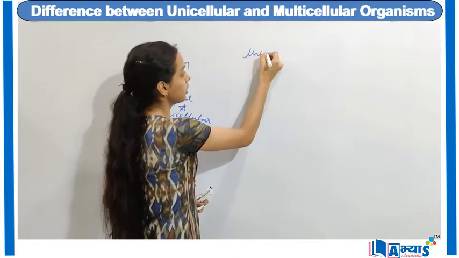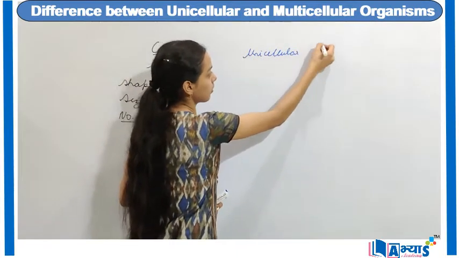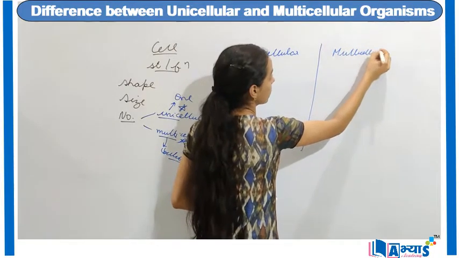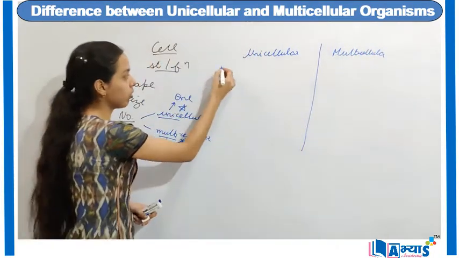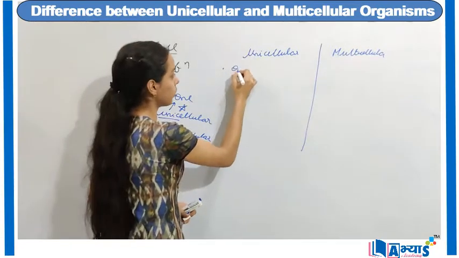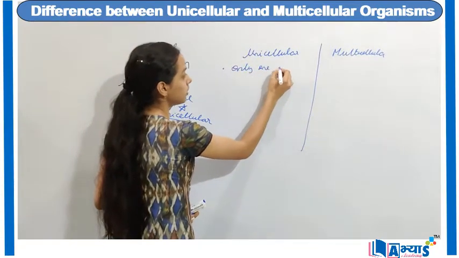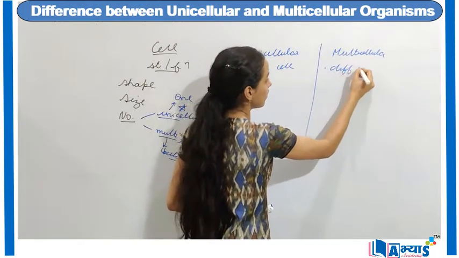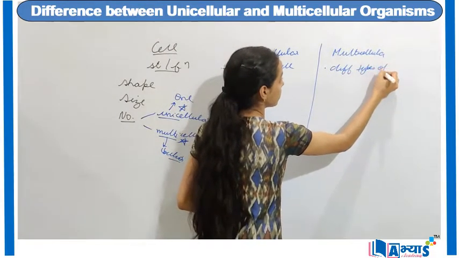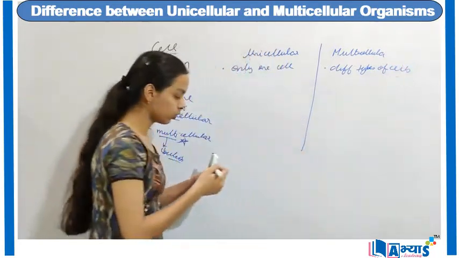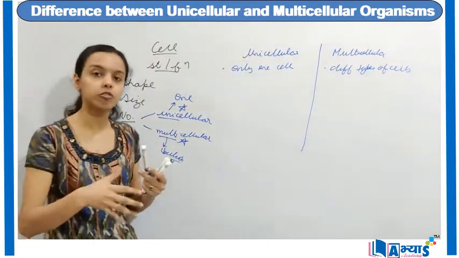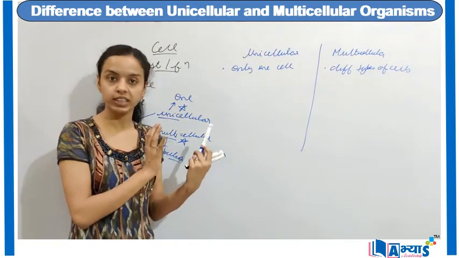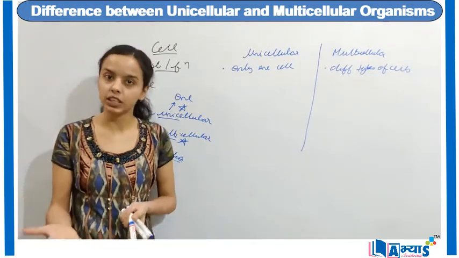So, we have unicellular, then we have multicellular. As in the name already discussed, unicellular contains only one cell. Multicellular contains different types of cells. So, clearly, different types of cells together form a tissue. From tissue they form the organ, then from the organ, the organ system, and then finally it becomes an organism.